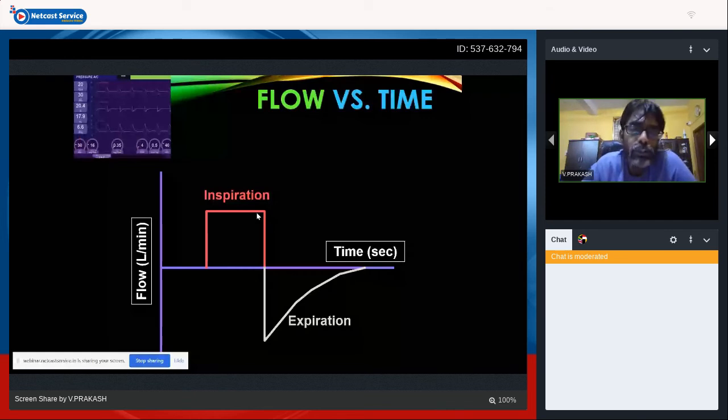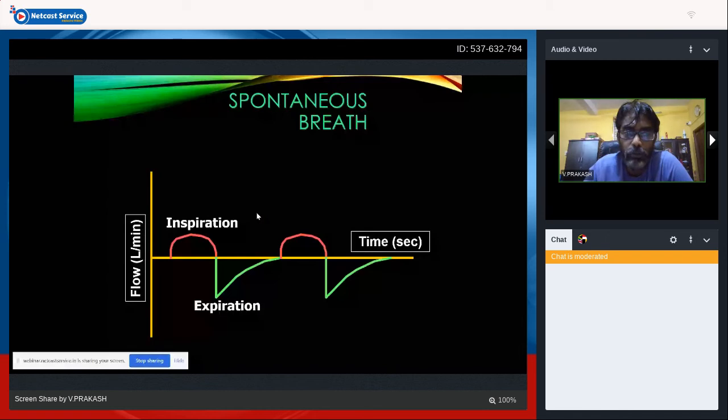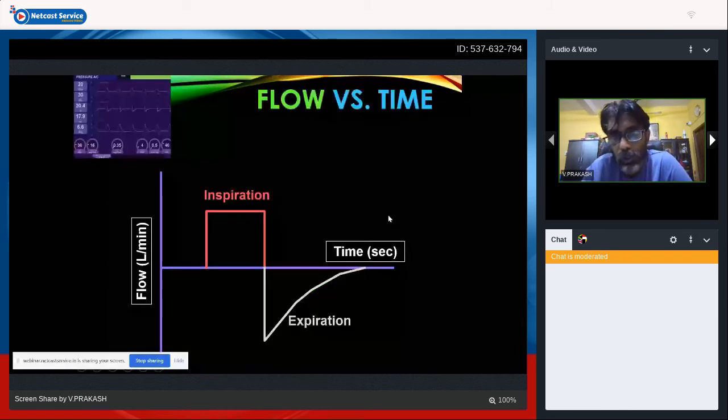In the flow versus time pulmonary graphics, I'll show the ventilator-based one. Okay, so what happens? Because of flow during inspiration, there should be a positive flow from outside to inside, because the pressure inside the lung is less. So air starts going from outside to inside, generates the pressure during inspiration. So inspiration has a positive flow, and we'll discuss where you get a sinusoidal, where you get a square wave in flow versus time graphics.